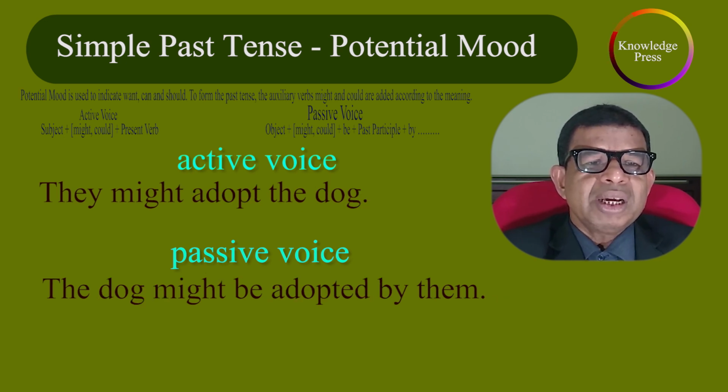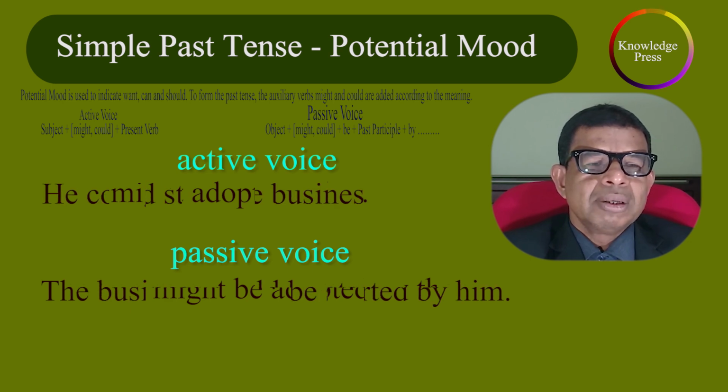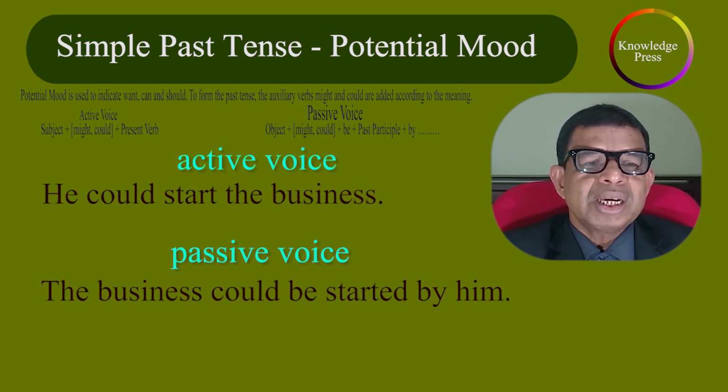Active voice. They might adopt the dog. Passive voice. The dog might be adopted by them. Active voice. He could start the business. Passive voice. The business could be started by him.